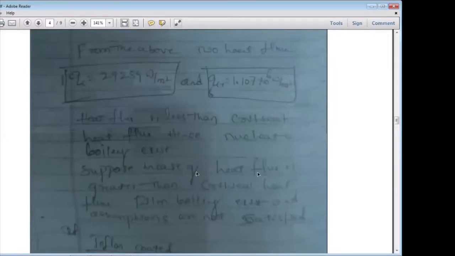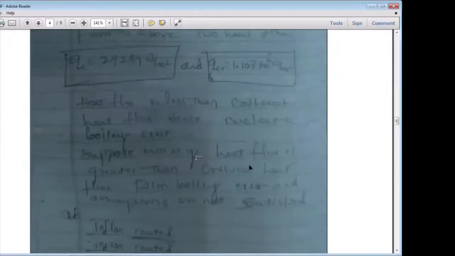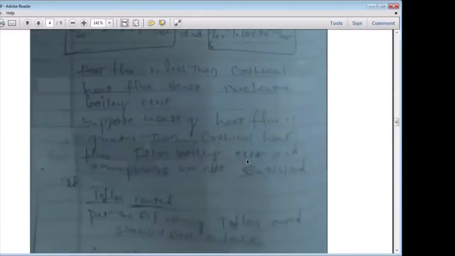Suppose the heat flux is greater than the critical heat flux, then film boiling exists and the assumptions are not satisfied. Are you clear? As soon as boiling starts, film boiling is not possible.